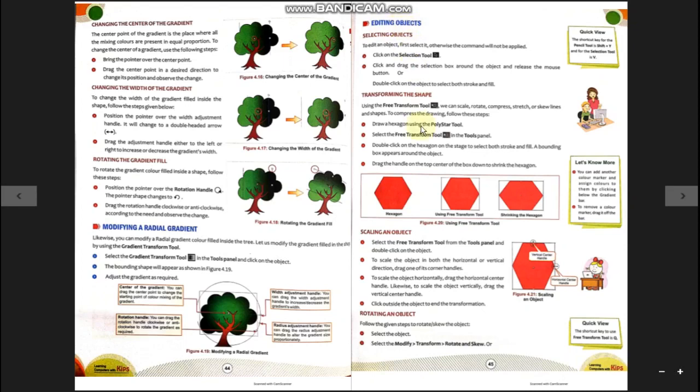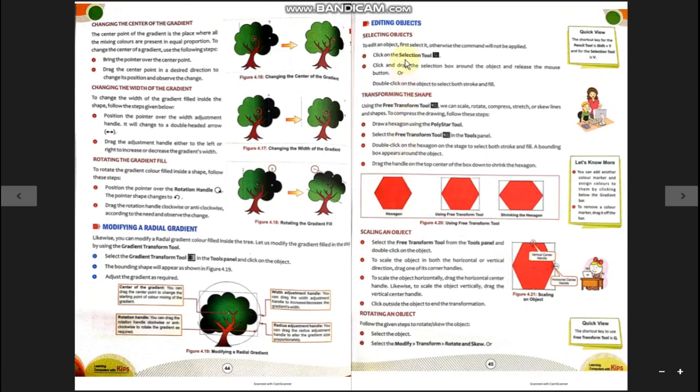If we are working on an object, many a time we need to select it, because unless we do the selection, the computer will not know what we want to do with a specific object. So to specify that I want to work with this specific object, I have to select it.